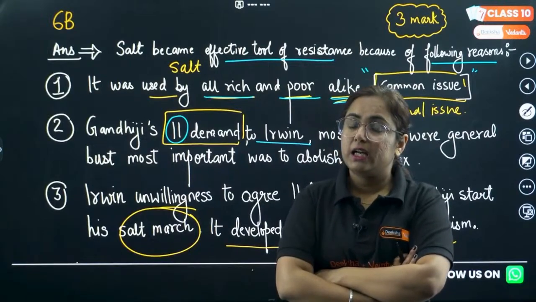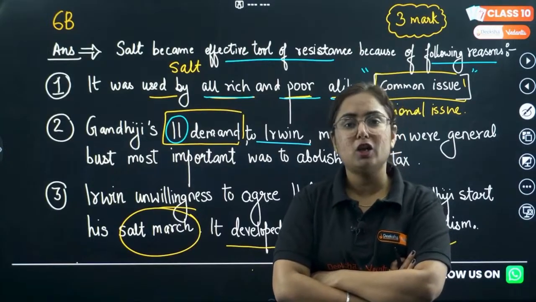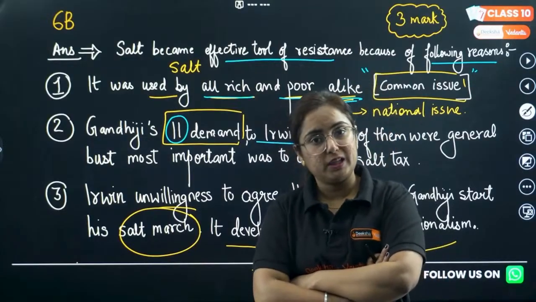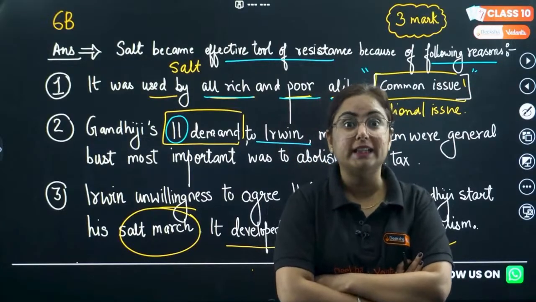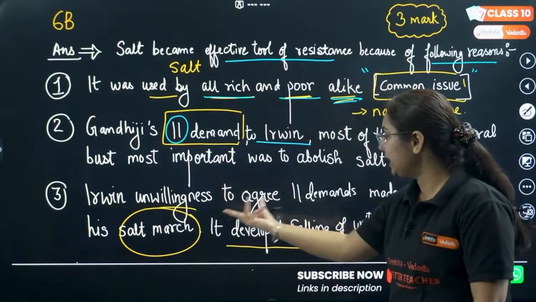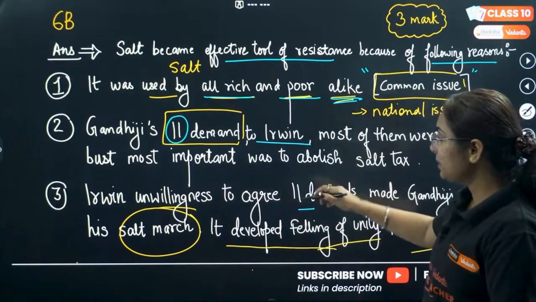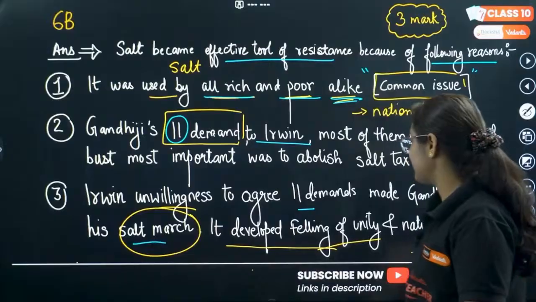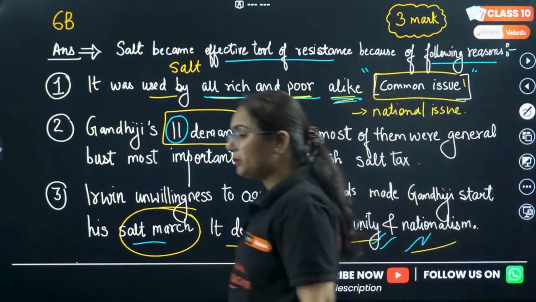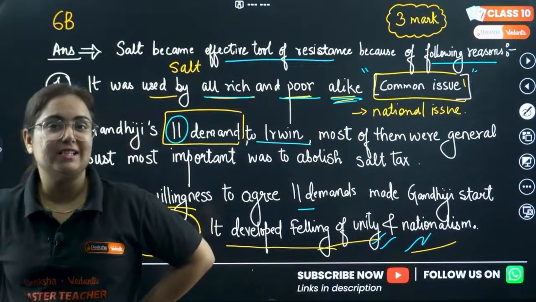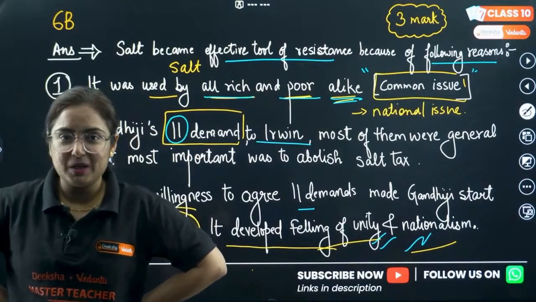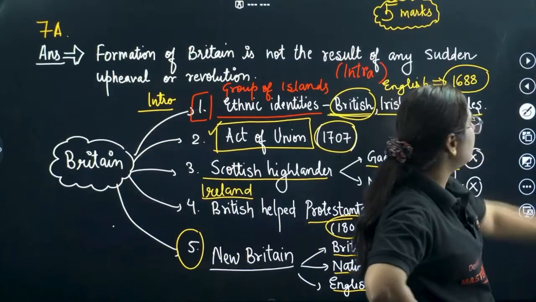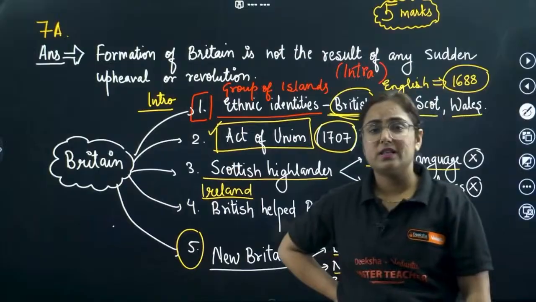Gandhiji gave him an ultimatum that if you do not accept these demands, then I will start a salt march in protest, and I know that Indians are going to join it. Get it? So yes, Irwin was unwilling to agree to the 11 demands, and this made Gandhiji start a march taking salt as the basis, and this helped develop the feeling of unity and nationalism. Done with question number 6B. See how we are doing it, right? So you have solved one more question from your history, and now, ma'am, history is sounding hectic.